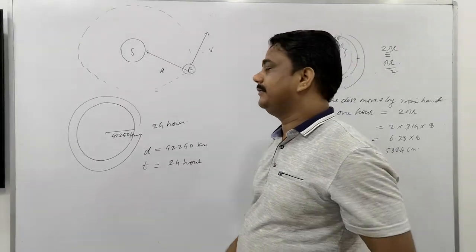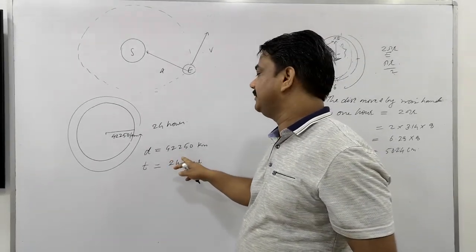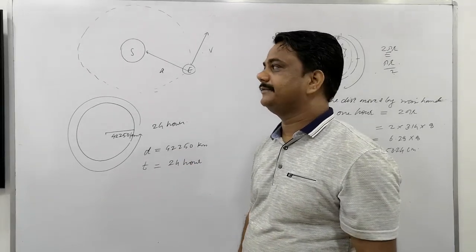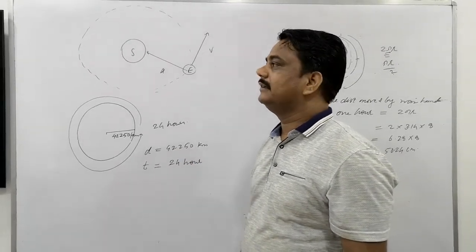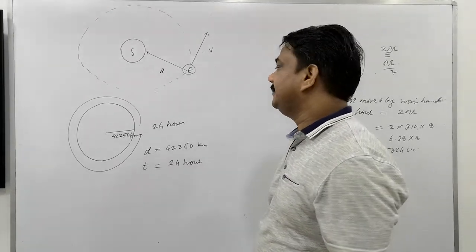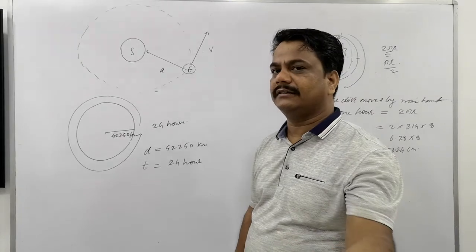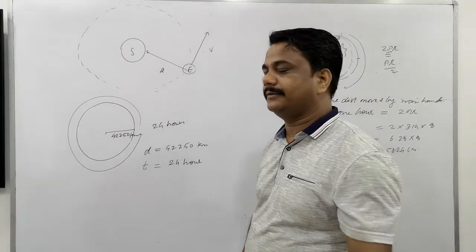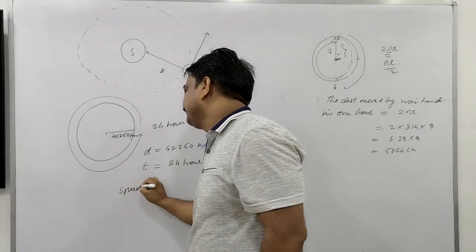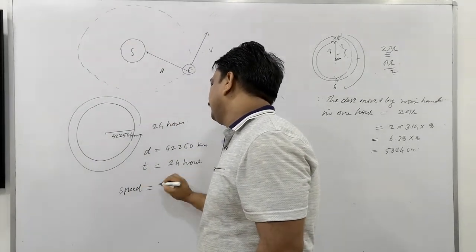No, wait a minute please. We will find out the speed in kilometer per hour or meter per second. The question is not giving any instruction, just calculate speed; it takes 24 hours. We can convert them into kilometer, meter and second. It depends on you, right? So simple it is. Speed is equal to